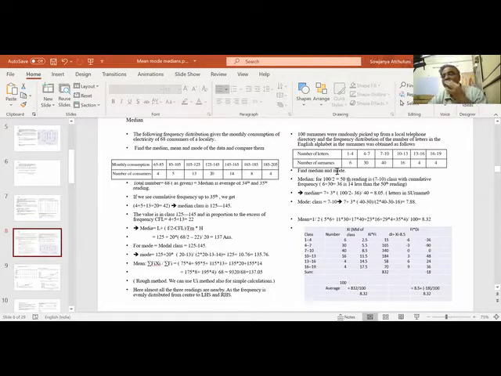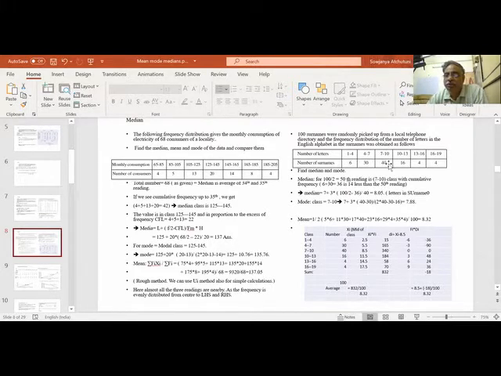So what is the median? 100 means n by 2 is the 50th reading. So 36 plus 40, 76. So at 36, the reading is 7, and at 76, the reading is 10. Now I want the reading of 50. So the answer is 7 plus, the range is 3, 3 into 50 minus 36 by 40. That is 8.05. Have I got it?